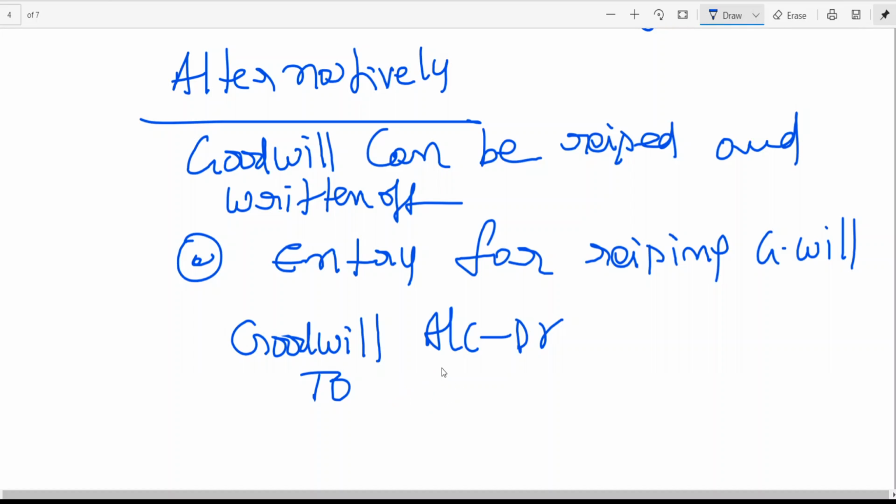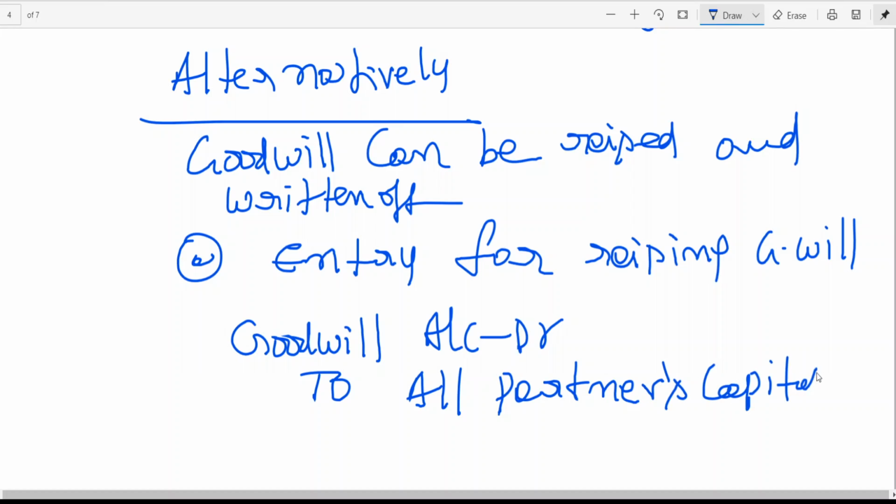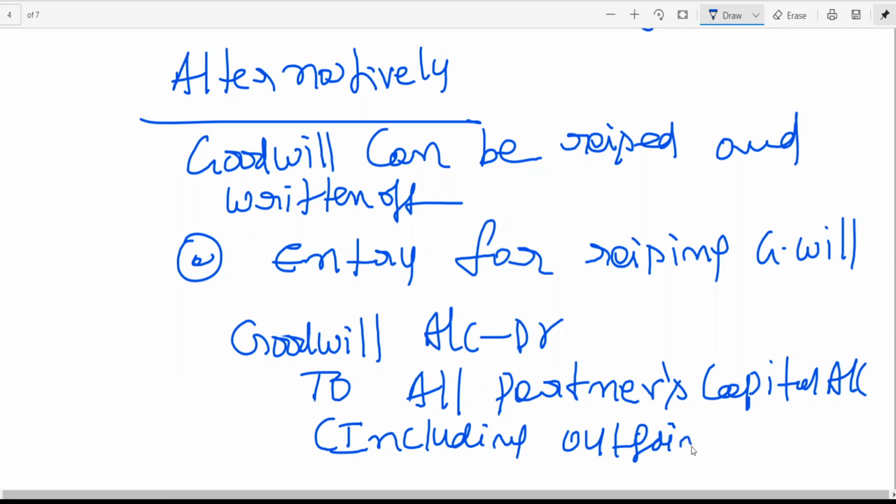Here we write all partners capital account, that is including retiring partner, including outgoing partner. Outgoing can be retired or death. Including outgoing partner in their whole profit sharing ratio.